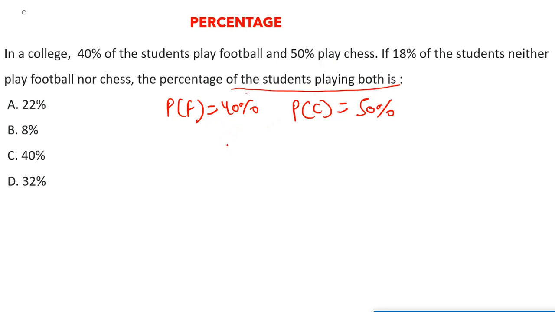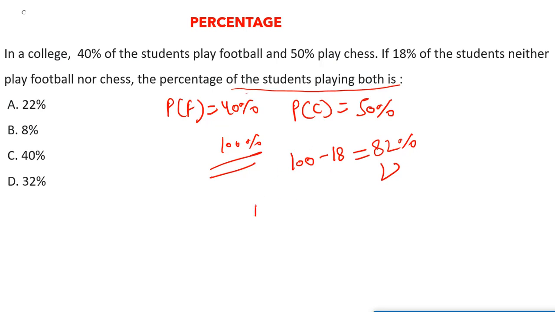Okay, so let's suppose there are 100% students in the college. Out of them, 80% students neither play football nor chess. It means we can do 100 minus 18, that is, we are getting 82%. Now this 82% is showing the students who either play football or chess or both. Now they are asking for the students playing both.